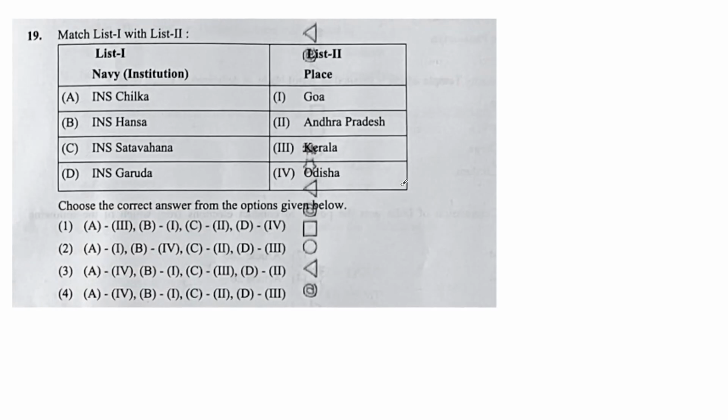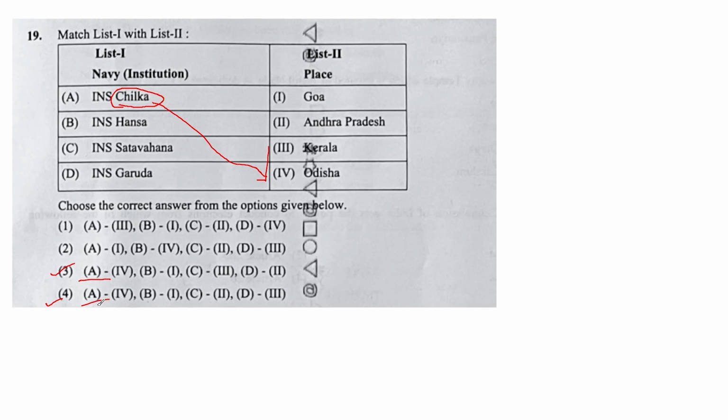Next question is match the following. Again, we have got a question from India's defense, and this time the naval sector, Indian Navy and Indian naval stations or submarine stations. So INS Chilika. By the name you can find out, where is Chilika? Chilika is in Orissa. So A is 4. There are 2 options, number 3 and 4, where A is 4. So out of these 2 options, the answer will be there.